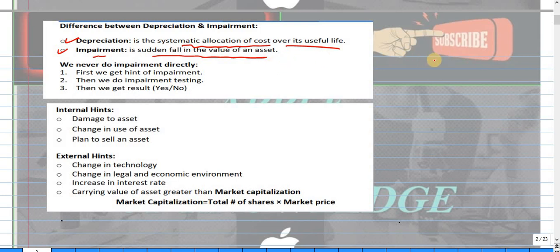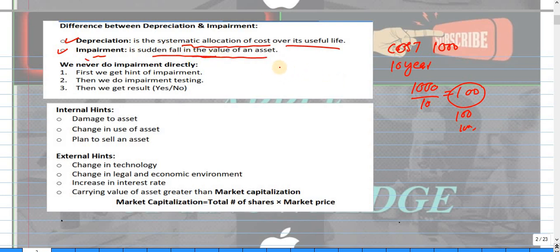Let's say we have an asset and the asset cost is 1000 and the useful life is, let's say, 10 years. So the depreciation for year one will be 1000 divided by 10, and you will get 100. So this is the systematic allocation for 1 year, 2 years, 100, like this. And if you check impairment, it's a sudden fall in value.